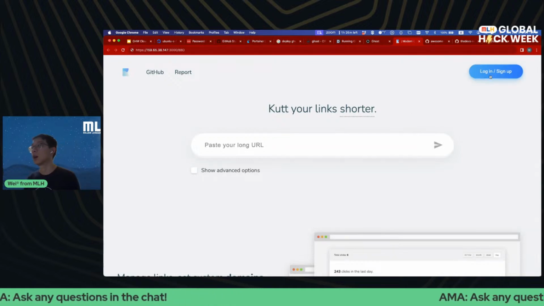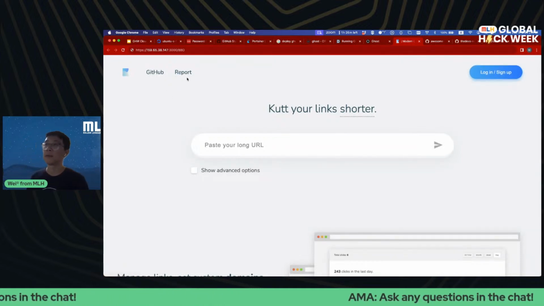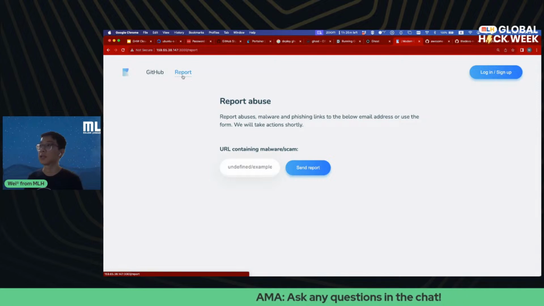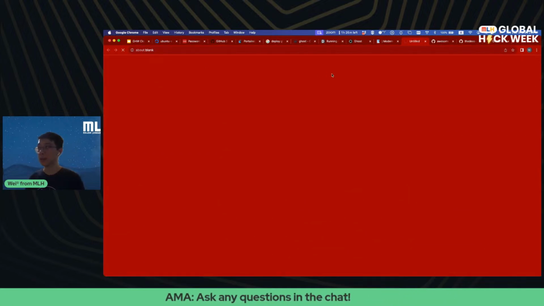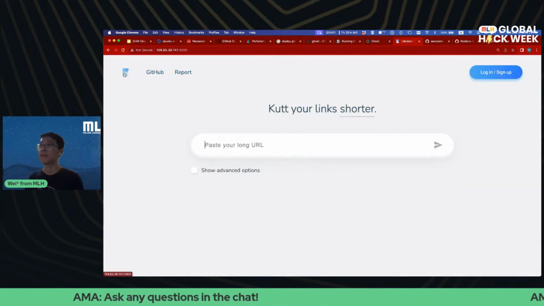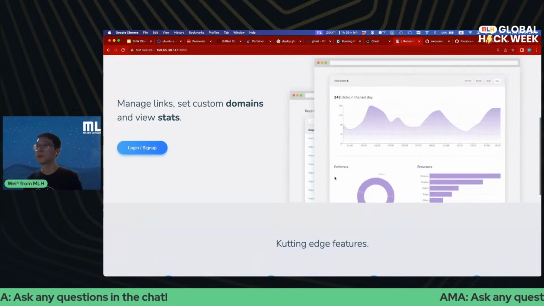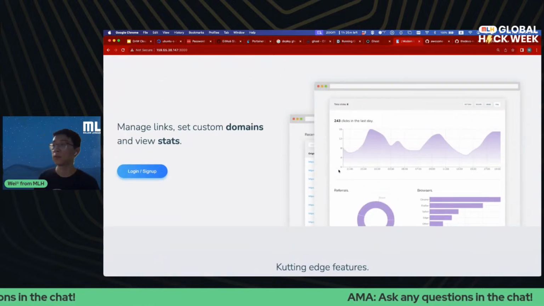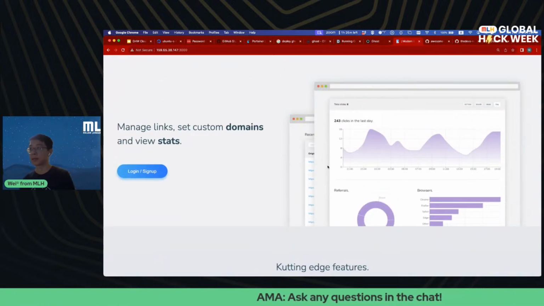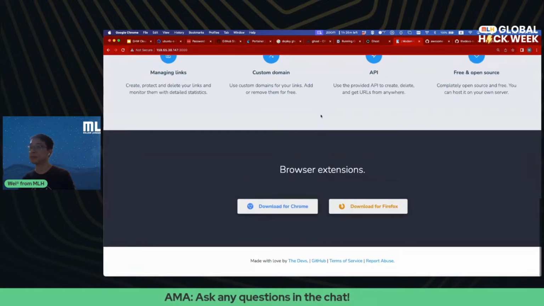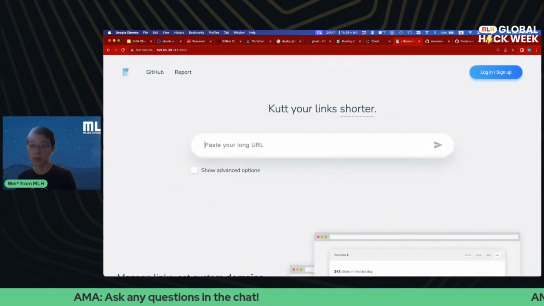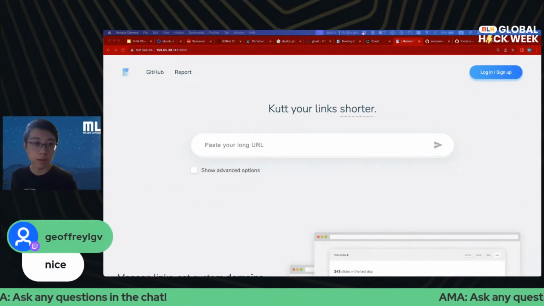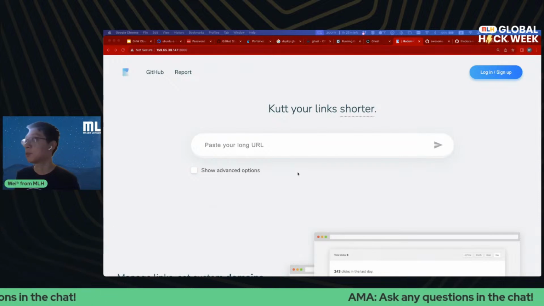You can actually also log in if you'd like, sign up, look at reports of various links, and see how many clicks they have and things like that. So super easy way to deploy an open source application. Cool. All right, thank you so much, Jeffrey.